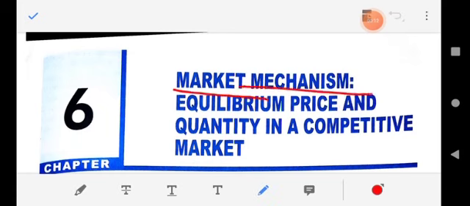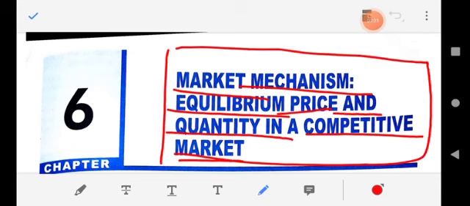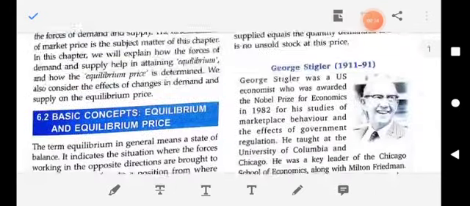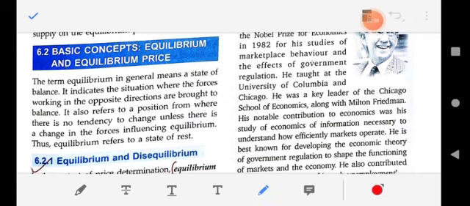Today we are going to start a new chapter in economics, that is market mechanism, equilibrium price and quantity in a competitive market. So let's start with the basic concept of equilibrium quantity and equilibrium price.